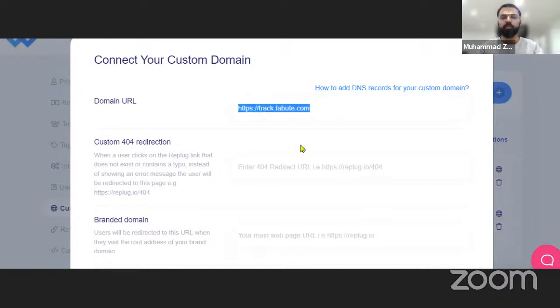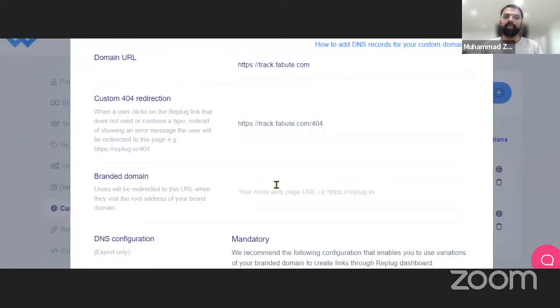And afterwards, I have to provide a 404 redirect URL. A lot of people may be thinking, what's this 404 URL? We do not want any URL to be in a hanging state. Let's suppose if something goes wrong, we want the page to land in a secure zone. And that zone is the 404 page of your custom domain.